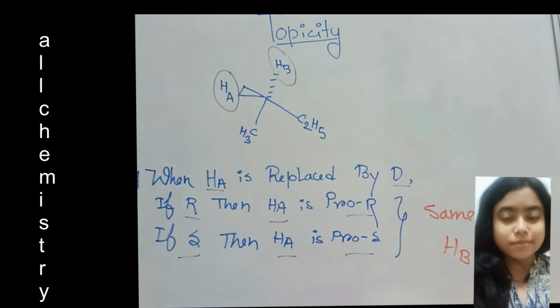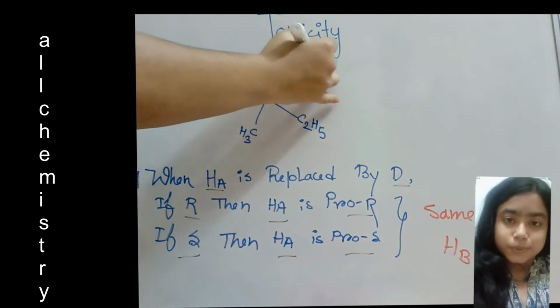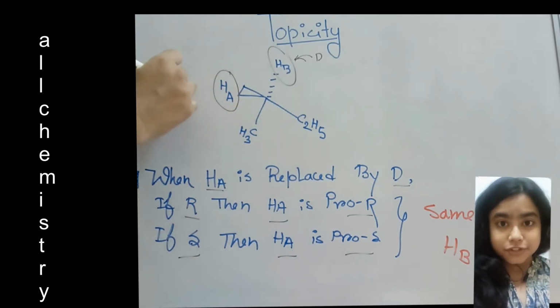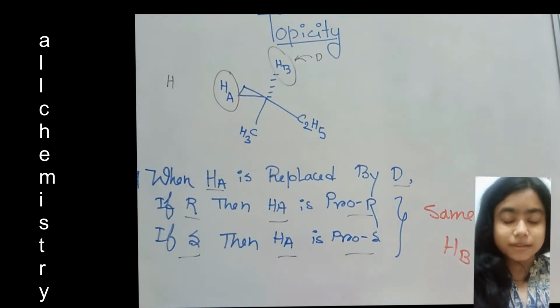Same for Hb. When we replace Hb with deuterium and keep Ha as hydrogen, if we get the R isomer, we call Hb pro-R. If we get the S isomer, we call Hb pro-S.